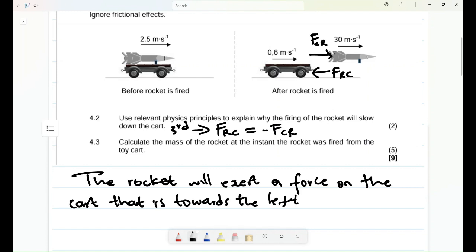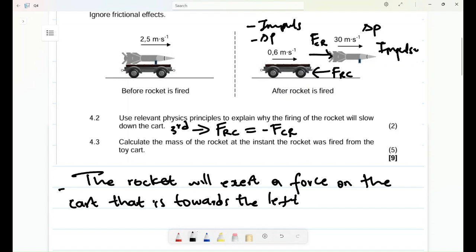Why? Because this one is exerting a force towards the right, so this one will exert a force towards the left. Another thing that you can use is the impulse or the momentum. Now, if this one has a momentum, remember momentum is conserved in this case, right? So whatever the change in momentum that this one has, this one will have the opposite of that momentum. Similarly to the impulse, if this one acquires a positive impulse, this one will have a negative impulse of that. Yes, because now the system is conserved.